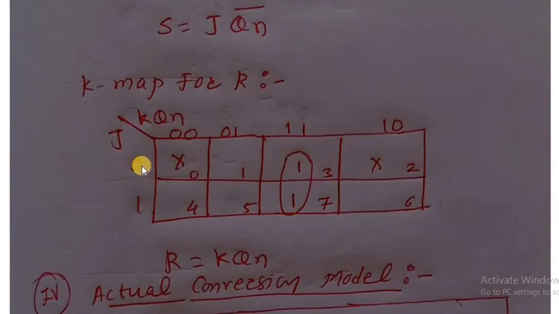When we see here, j is 0 to 1, so j changes. But when we see this group, 1 1, that means k qn, this is the value of R, because this k-map is for R. Therefore the next step is we got the values S and R. Here S is equal to j qn bar, and R is equal to k qn, by using the 3 variable k-map and that truth table, and the truth table comes from the characteristic equation and excitation table.